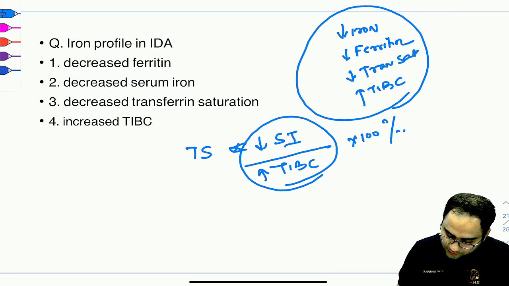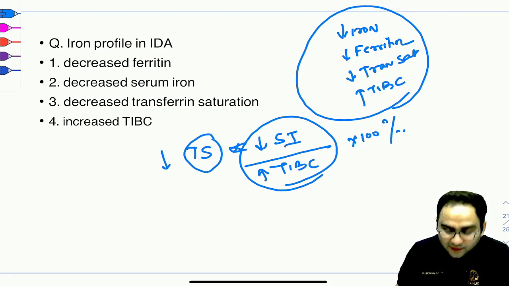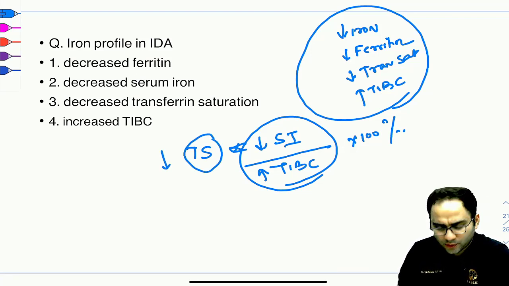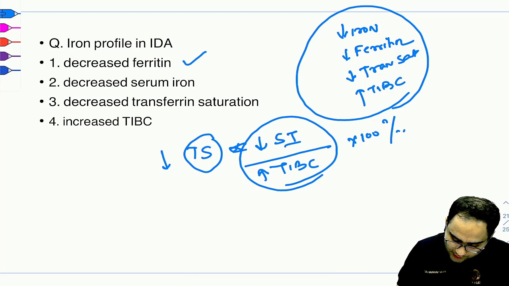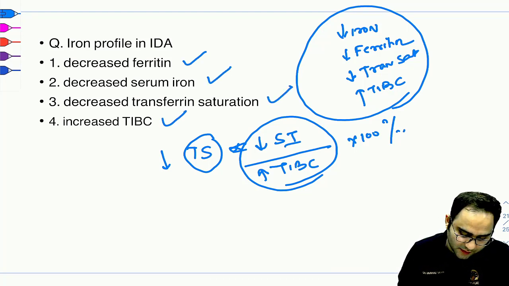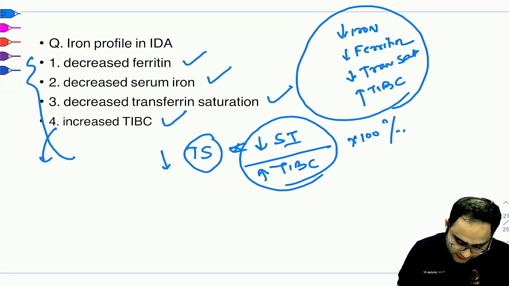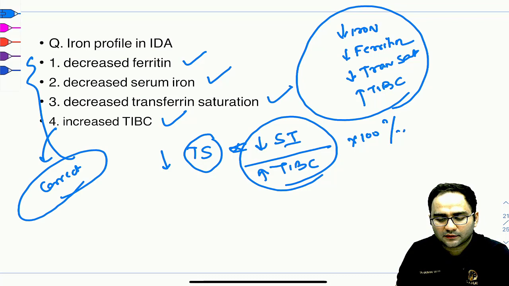So transferrin saturation overall decreases. So we have decreased ferritin, decreased serum iron, decreased transferrin saturation, and increased TIBC. So all the four options are correct in this question.